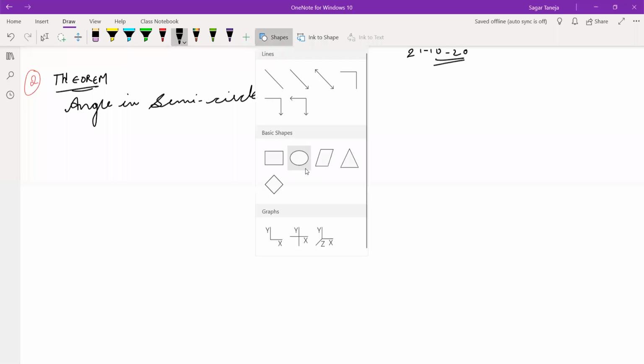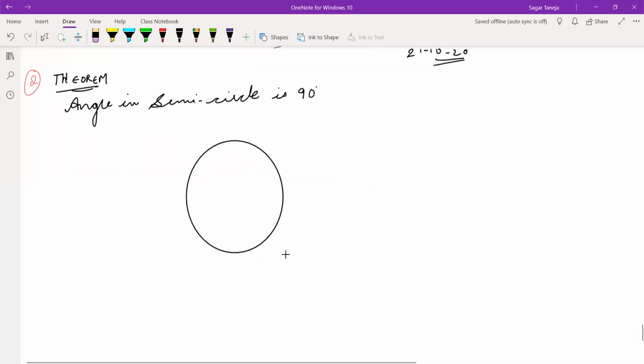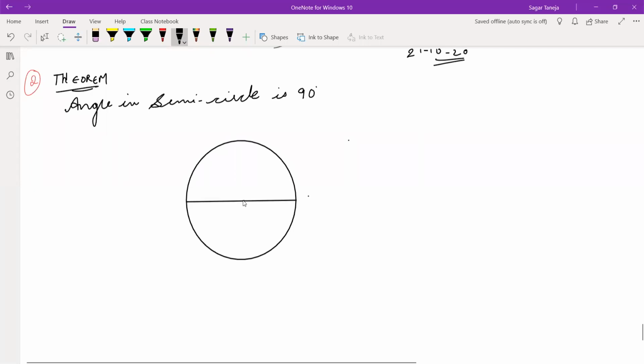So let me make here a circle, with the line passing through the center, it means it's a diameter. As you all know that this is a diameter, and diameter is dividing a circle into two equal halves.